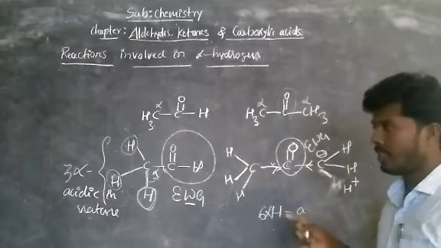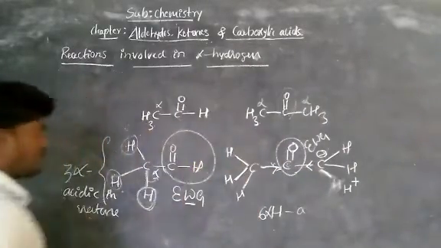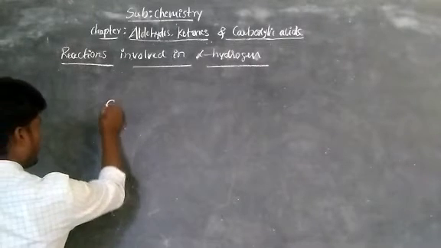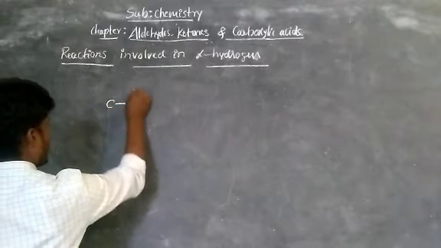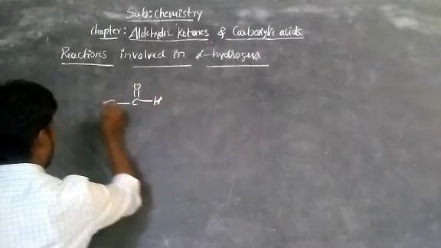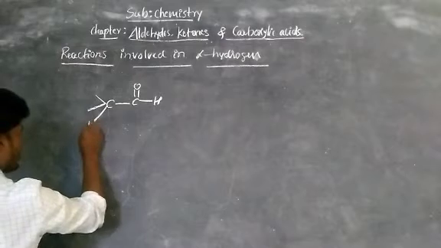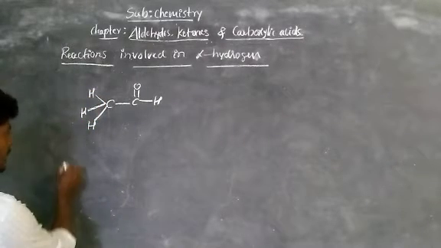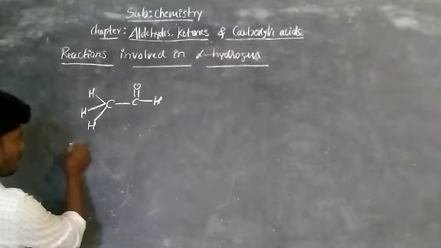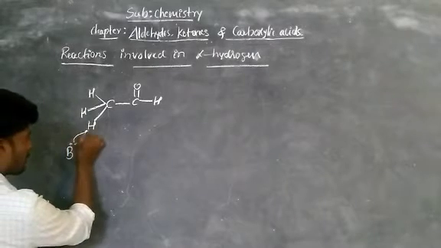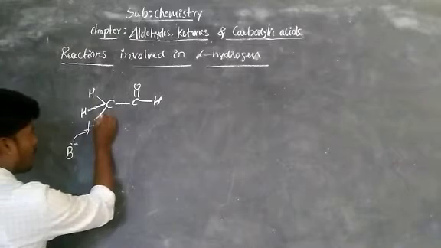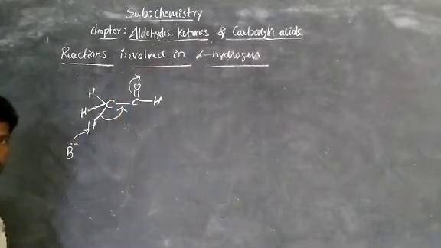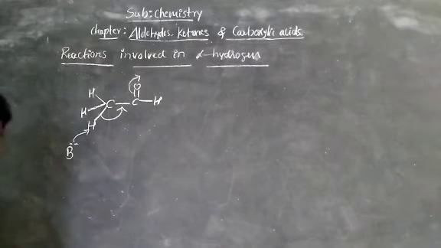Now let's see the resonance structure of these carbonyl groups. Take acetaldehyde, CH3 bond C double bond O bond H. Here there are 3 hydrogens, right? CH3 means 3 hydrogens. Now these 3 are acidic in nature when a base is present. Base B, having a lone pair of electrons, abstracts a hydrogen, then this bonded electrons move towards this side and these bonded electrons move on to oxygen. So this is called resonance.